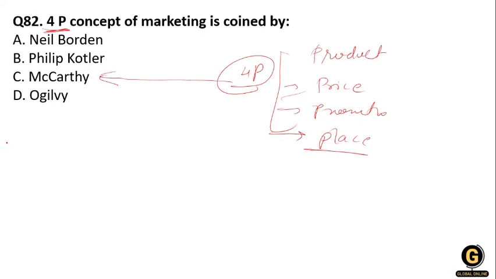When he expressed it first was in 1960, in his book Basic Marketing: A Managerial Approach. The book's name is Basic Marketing. Who is the author of the Basic Marketing book?